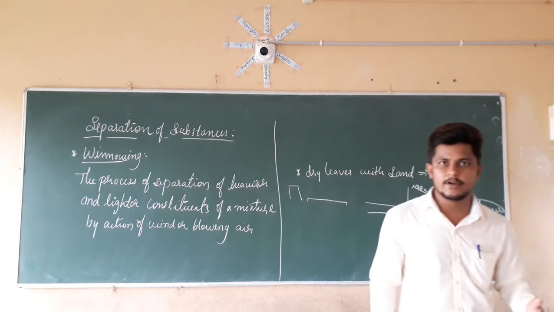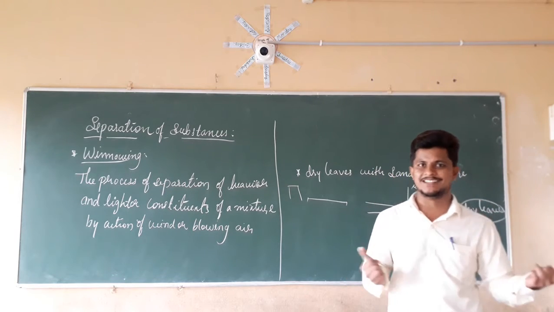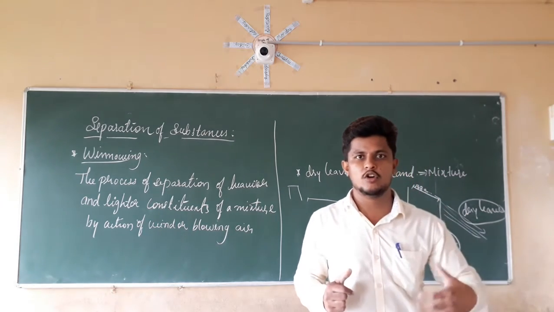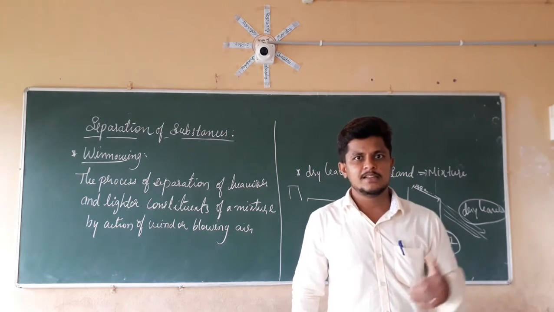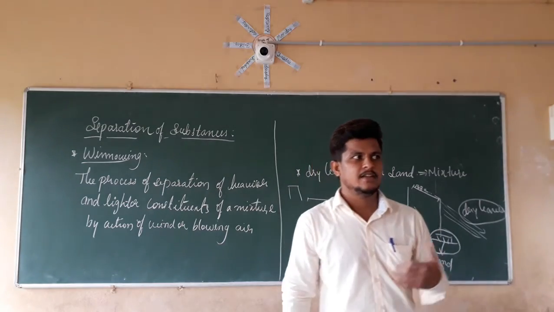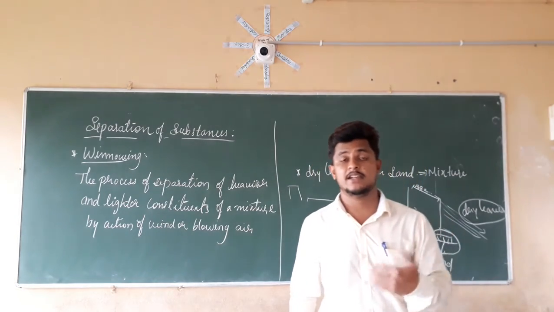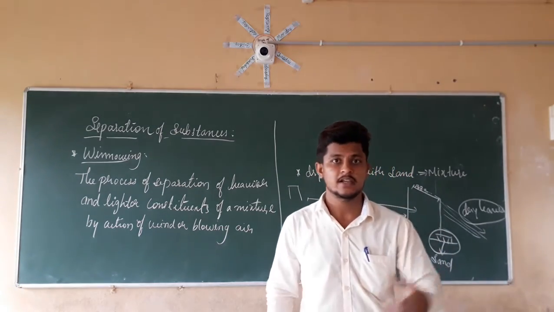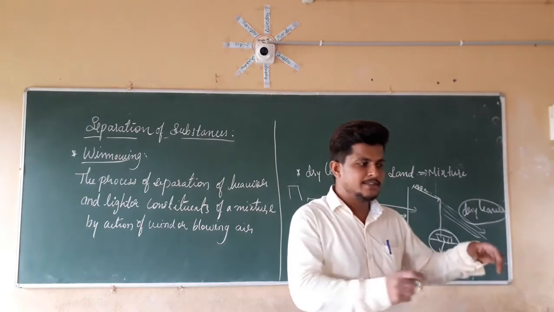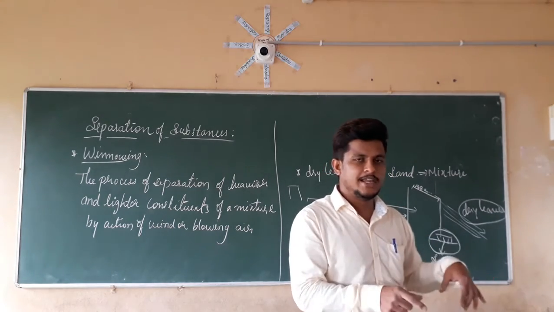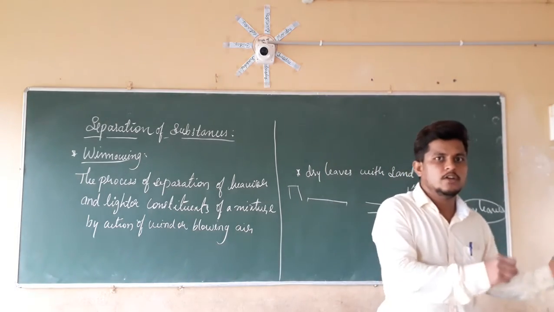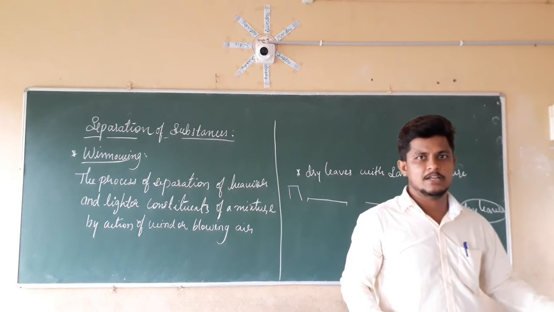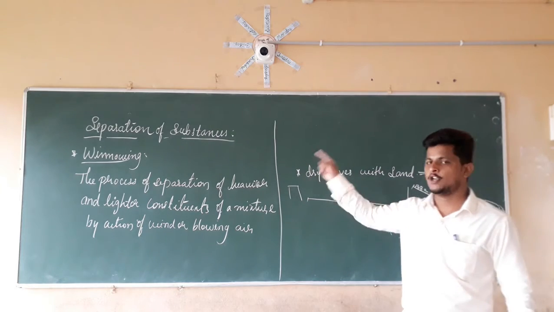So if you check farmers, now we belong to the village side only. We belong to the farmer family only. So if you check in your homes, in your fields, the freshly harvested wheat, the freshly harvested barley, or freshly harvested maize, we are going to take those seeds, those grains, and we are going to use a soup, so that the husk present in those things is going to be separated by using a method known as winnowing.